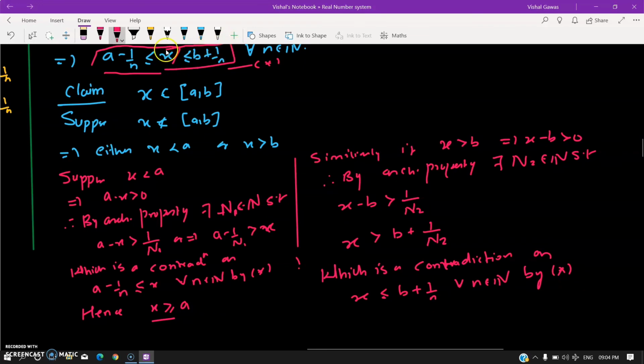Hence x has to be less than or equal to b.